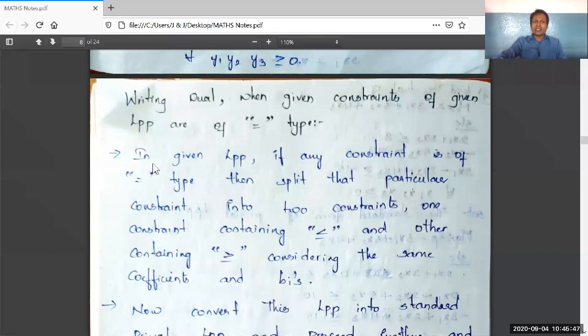See here, I read it. In a given LPP, if any constraint is of equal to type, then split that particular constraint into two constraints, one containing lesser than or equal to, and the other containing greater than or equal to, considering the same coefficients and bi values.